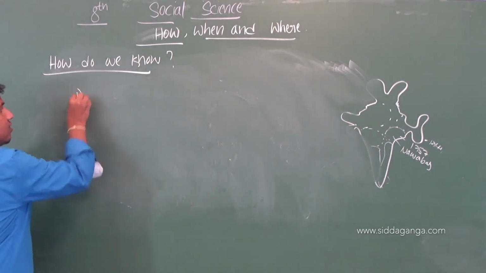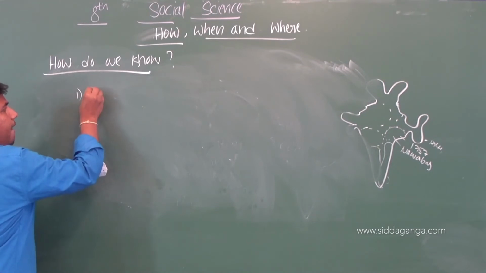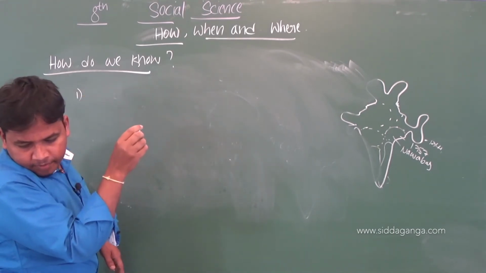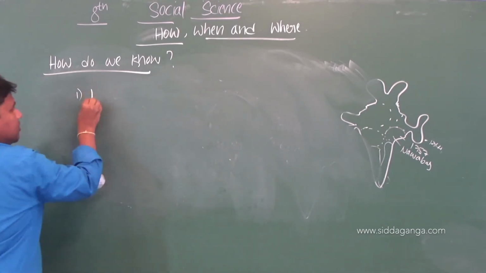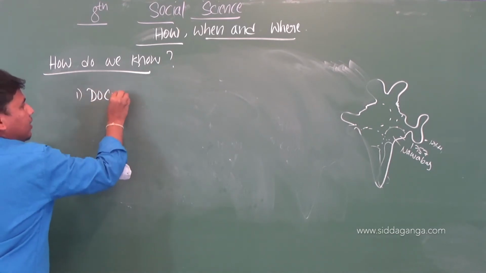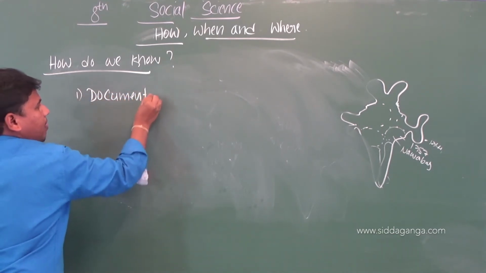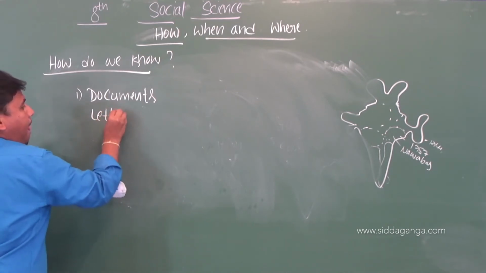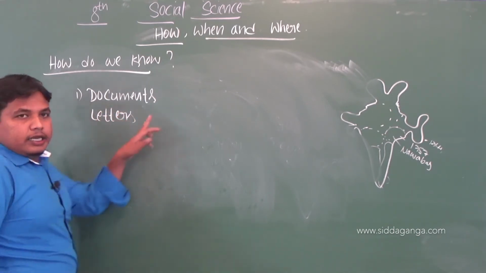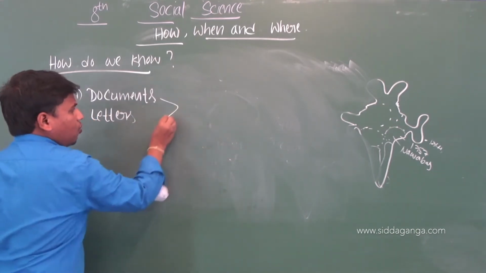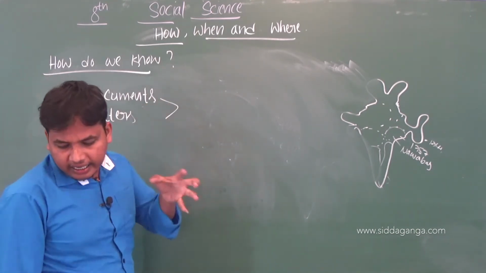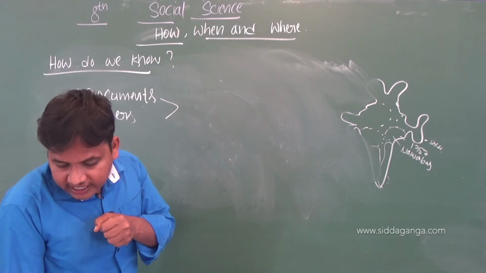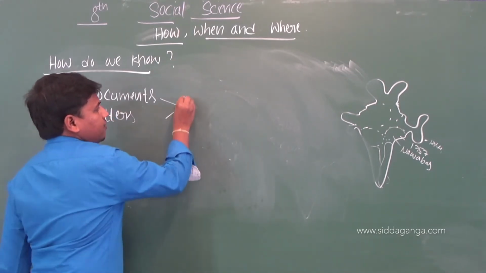How did they preserve the records? Letters and documents needed to be preserved. How did they preserve them? So they set up record rooms.